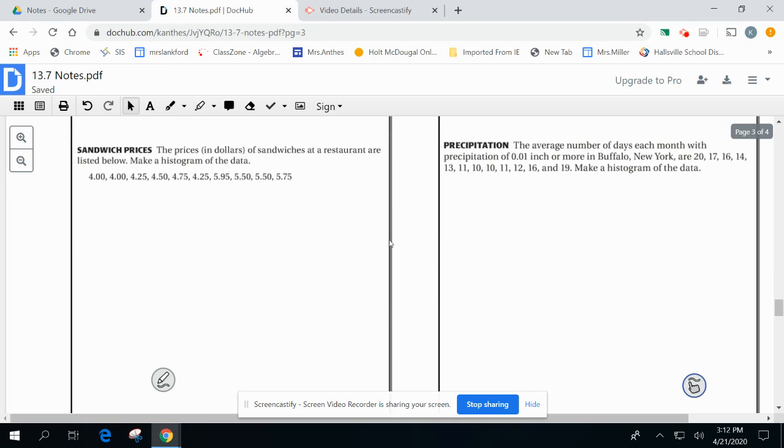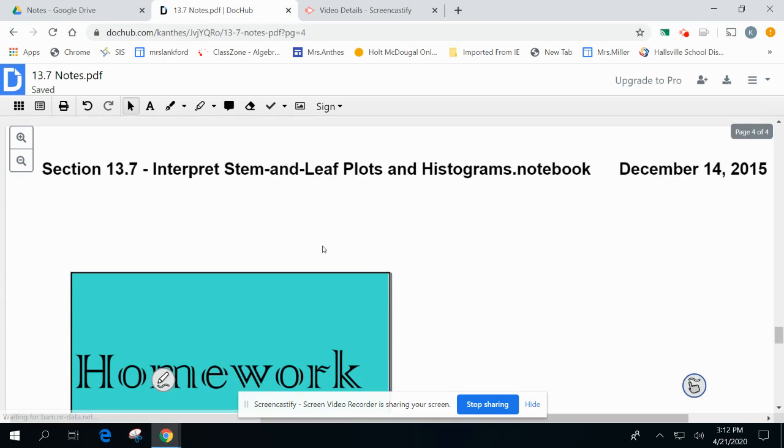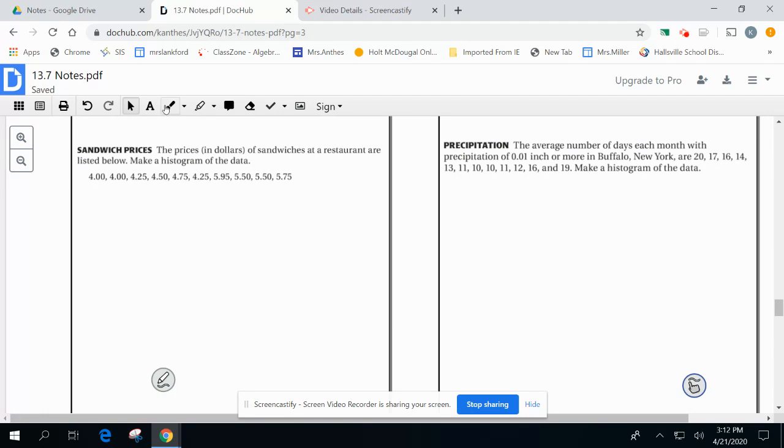So what we're going to do is make a histogram of these two different pieces of data. First we have sandwich prices at a restaurant. We're going to make intervals and keep tallies. It looks like our sandwich prices go all the way from $4 to almost under $6. Usually 4 or 5 different intervals is a good amount. If we start at $4 and have a range of $2, if we're going to make 4 intervals, I would make each of them just under 50 cents.